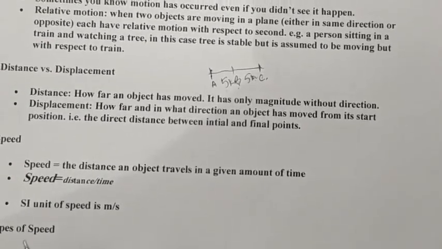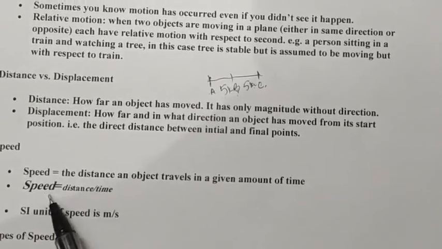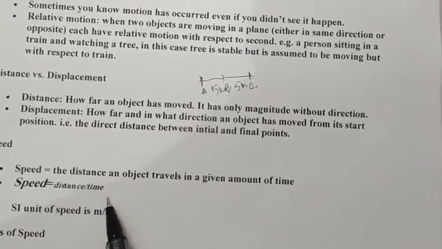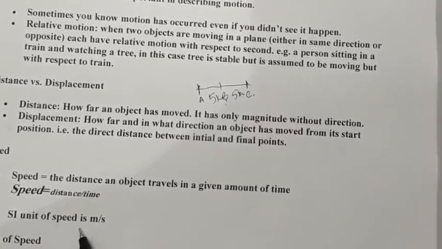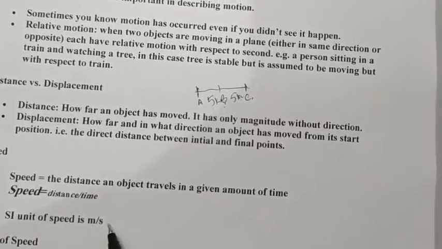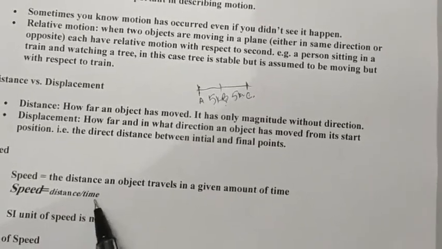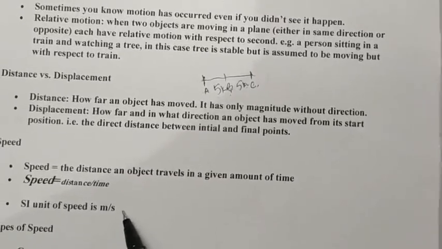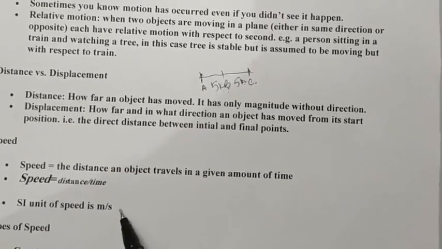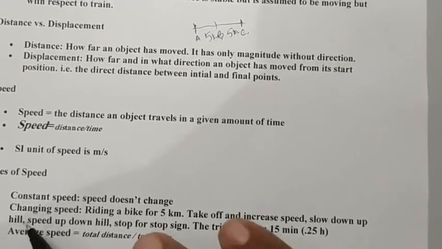After that, speed. Speed is the distance per unit time. Distance by time is called speed. Right? The SI unit of speed is meter per second. If the distance is 1 meter and the time is 1 second, then the speed will be 1 meter per second.